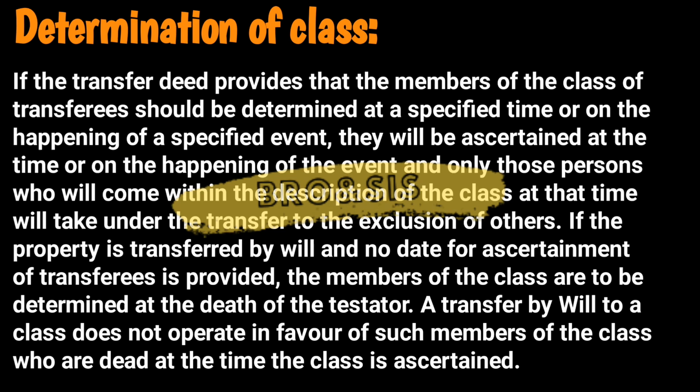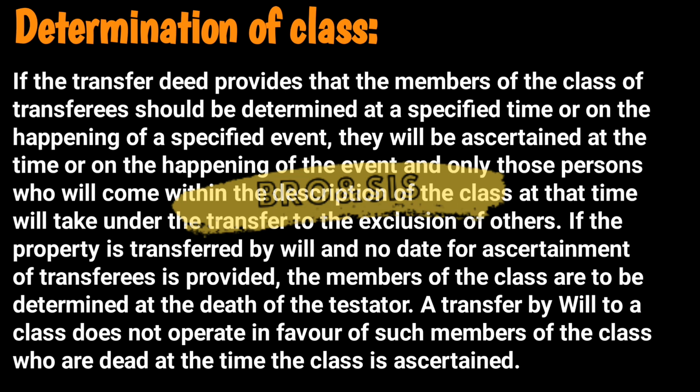Now the last point is determination of class. How will we determine a class? If the transfer deed provides that the members of the class of transferees should be determined at a specified time or on the happening of a specified event, they will be ascertained at that time or on the happening of the event, and only those persons who come within the description of the class at that time will take under the transfer to the exclusion of others.